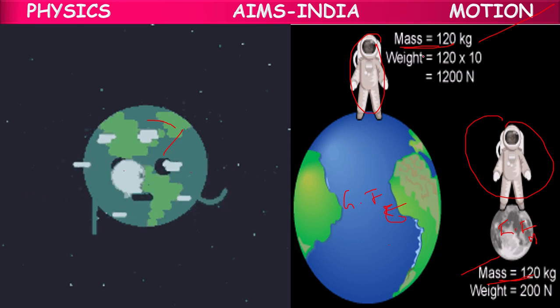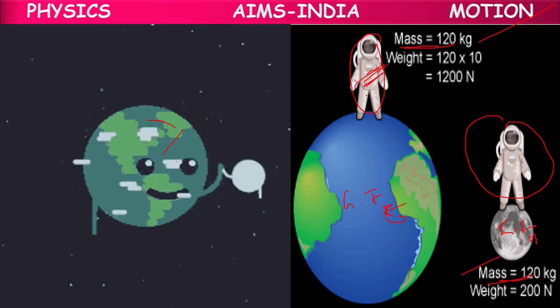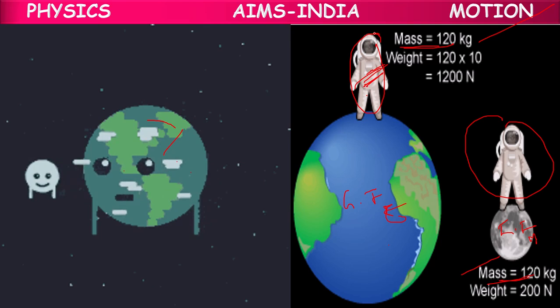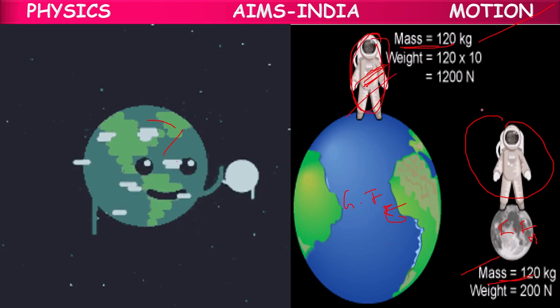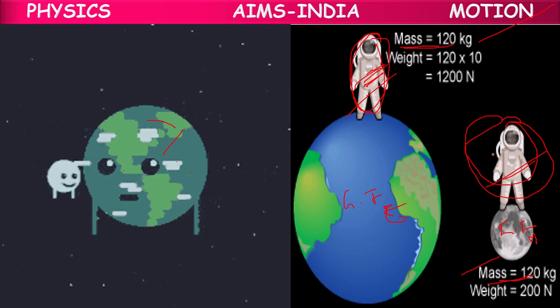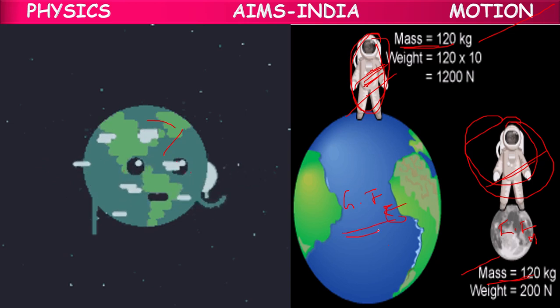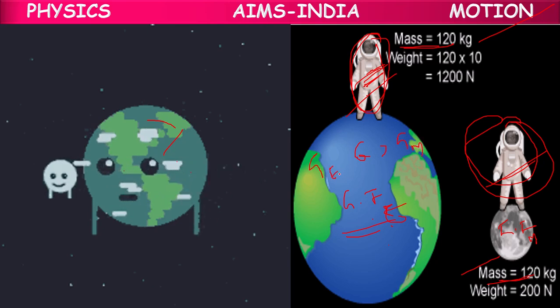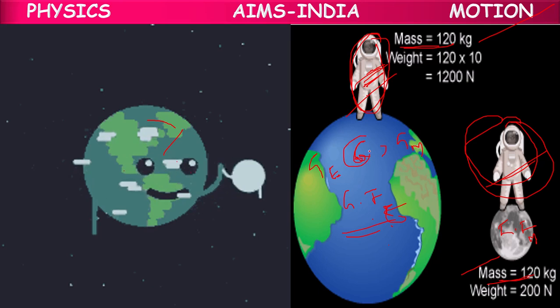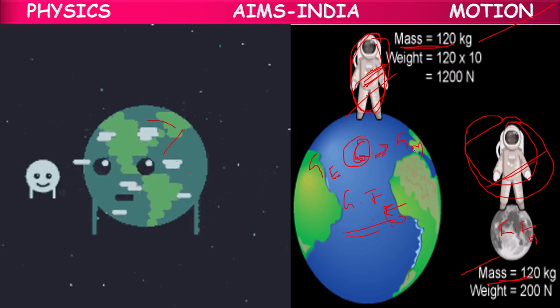The mass does not change, because mass is the actual matter present in the body, which is made up of atoms and molecules. Those atoms and molecules for this astronaut on Earth or on moon are the same, but the Earth's gravitational force is 6 times greater than the gravitational force of the moon.